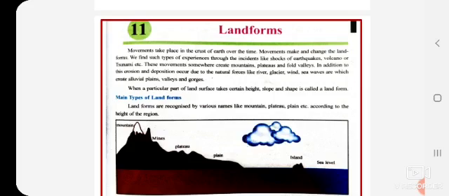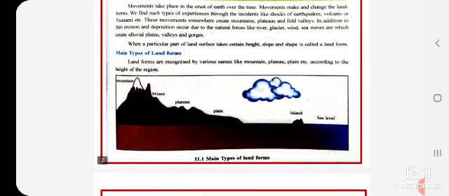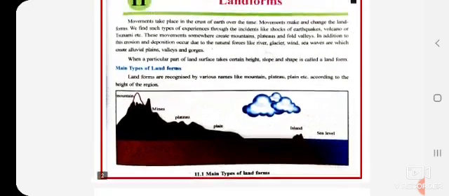Now what are the main types of landform? The main types of landforms are recognized by various names like mountain, plateau, plain, etc., according to the height of the region. Now there are three types of landforms. Various names are given to them like mountains, plateaus, plains, according to the height.